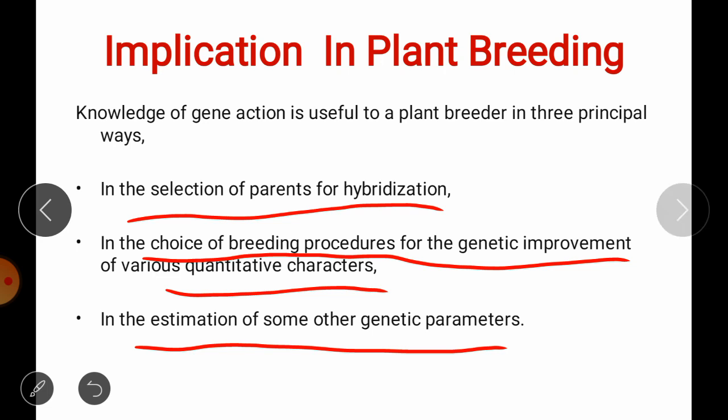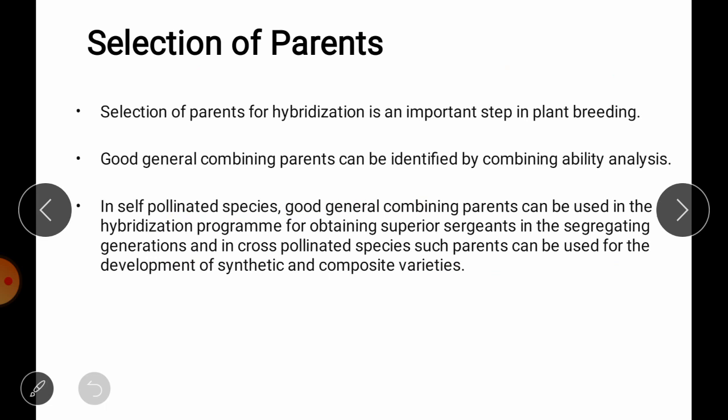So, first one, selection of parents. Selection of parents for hybridization is a very important step in plant breeding.